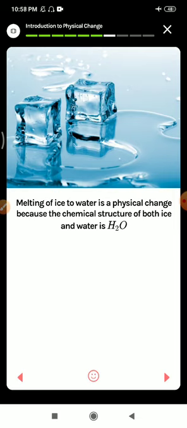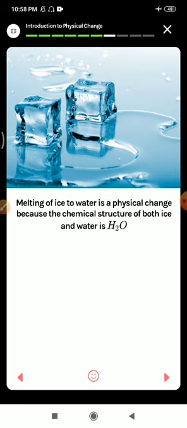Melting of ice to water is a physical change because the chemical structure of both ice and water is water. This example means if you melt an ice cube, you will get water. So here the change occurs. Ice is the solid state and water is the liquid state.